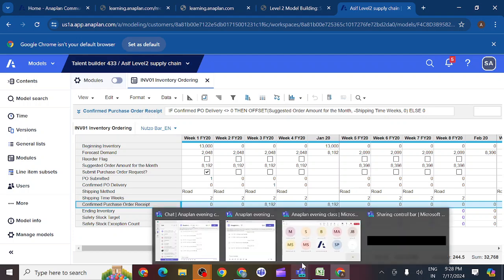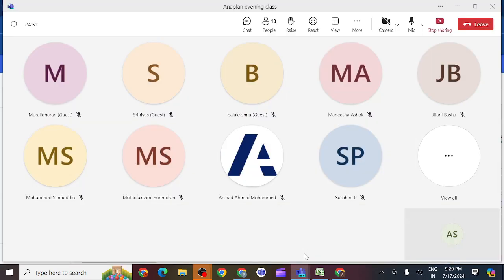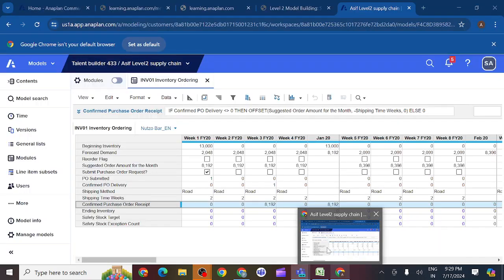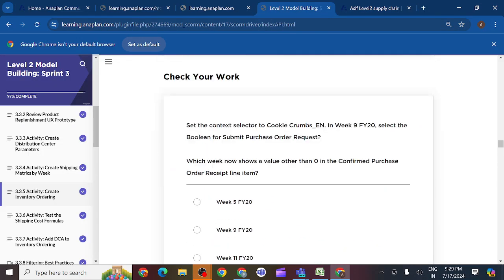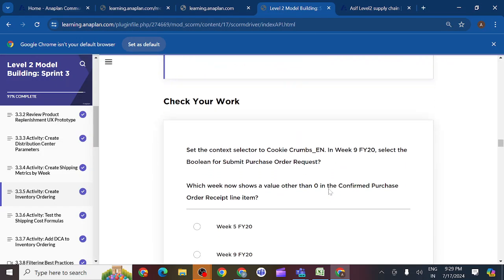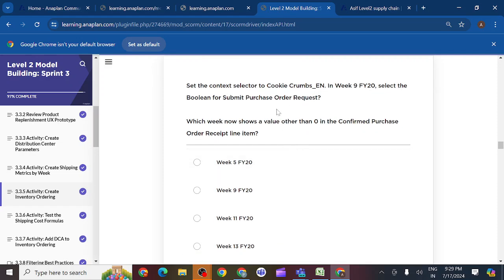So we need to understand how the supply chain is happening and how we need to understand these formulas, step by step. Here they have given instructions, each and every instruction. After completing this activity, set the contact selectors cookie crumbs en in week 9 financial year 2020. Select the boolean for the submit purchase order request. Which week now shows values other than 0 in the confirmed purchase order receipt line item?